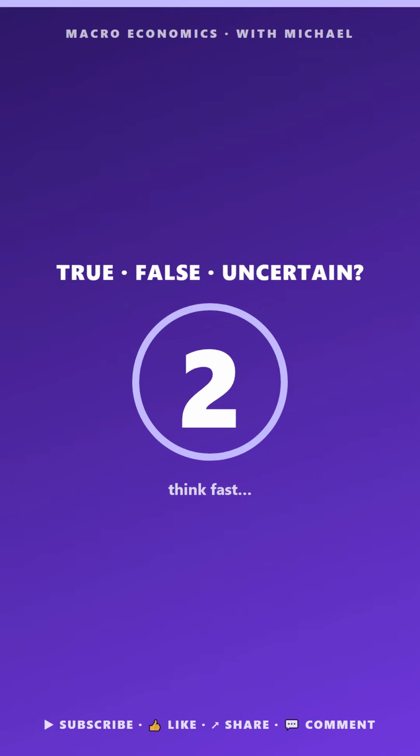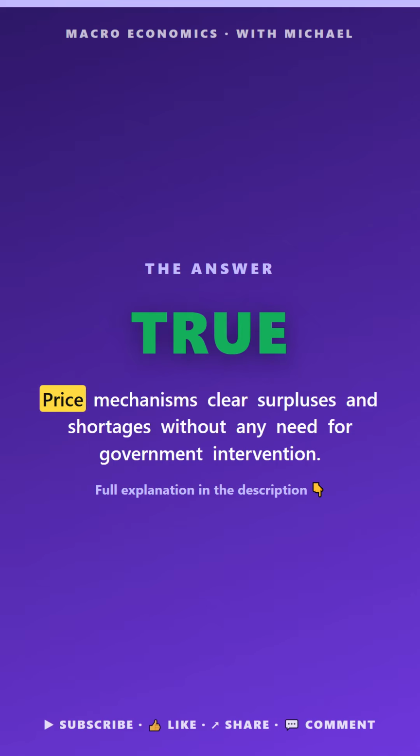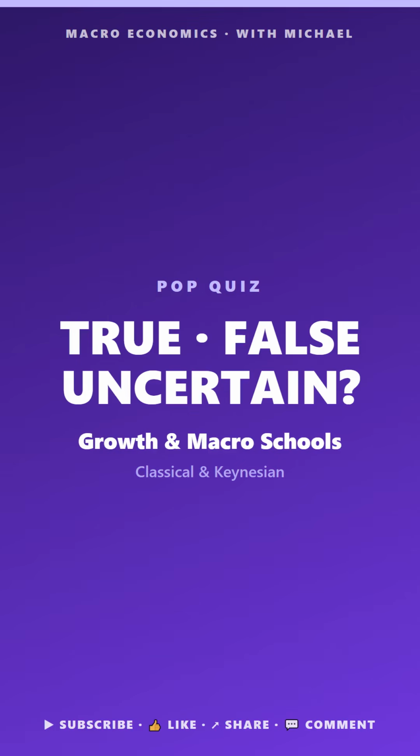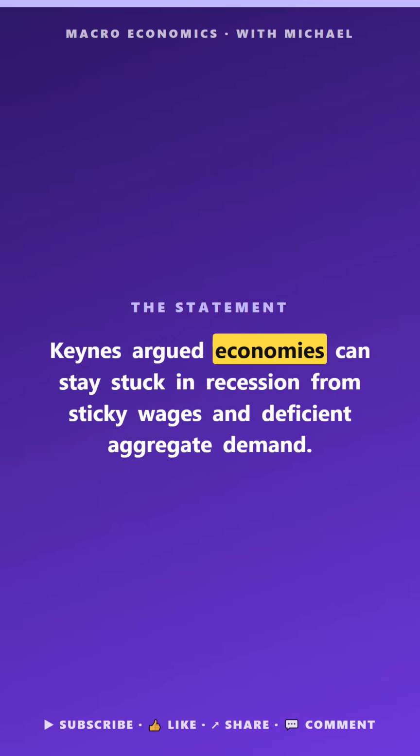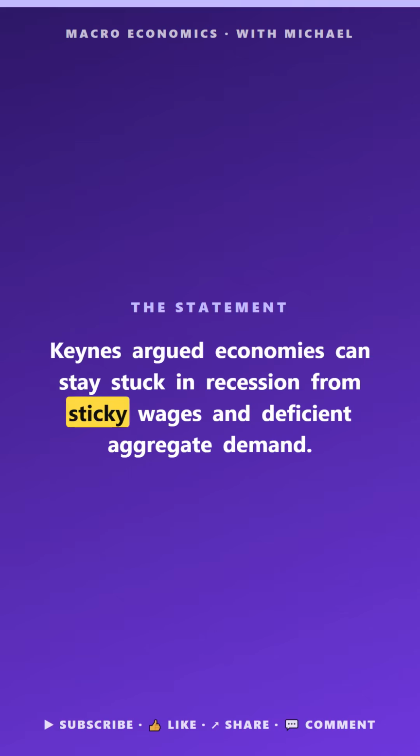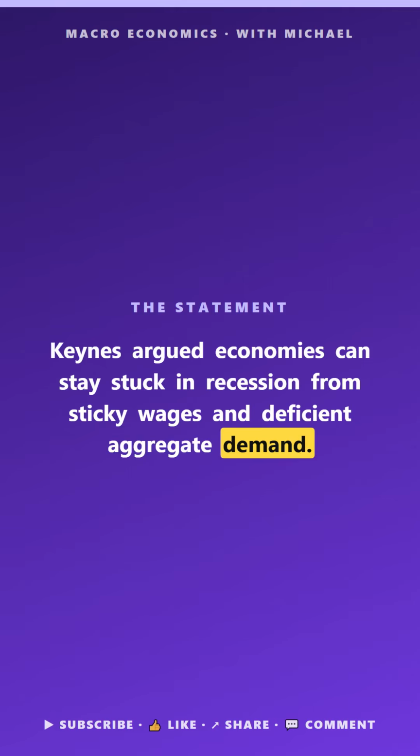The answer is true. Price mechanisms clear surpluses and shortages without any need for intervention. Macro pop quiz. Growth in macro schools. True, false, or uncertain. Keynes argued economies can stay stuck in recession from sticky wages and deficient aggregate demand.